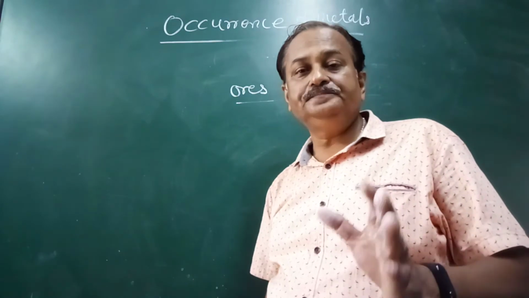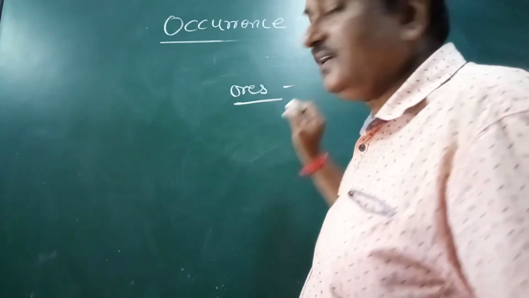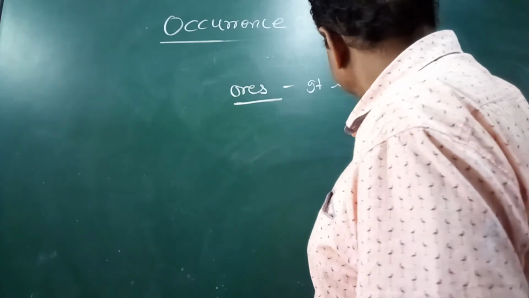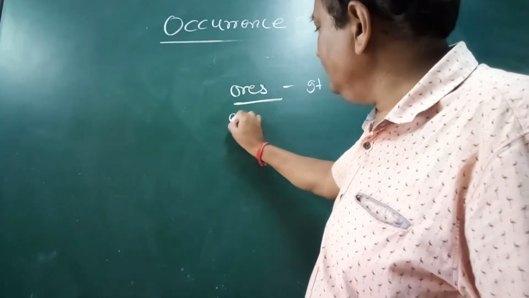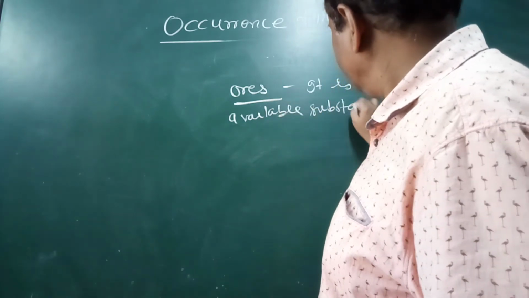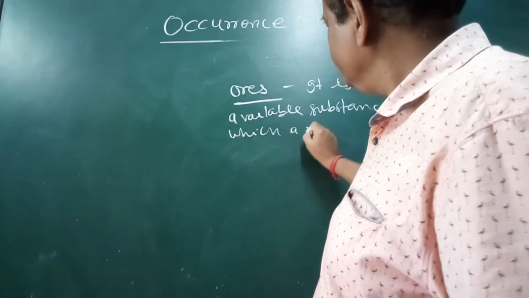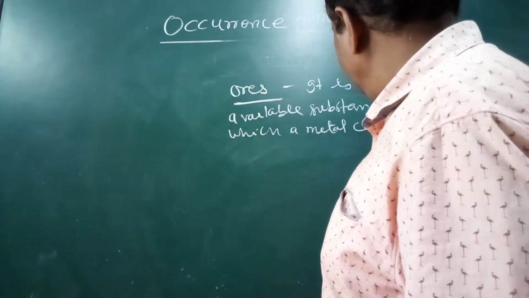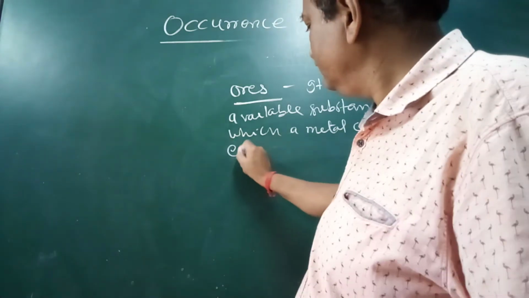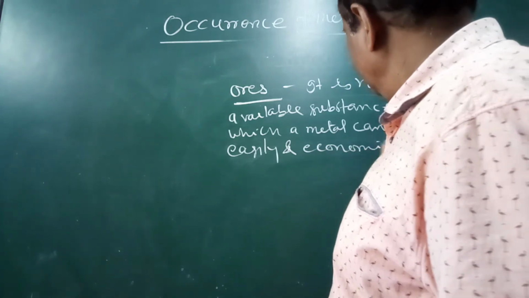An ore is a naturally occurring or naturally available substance from which a metal can be extracted easily and economically.